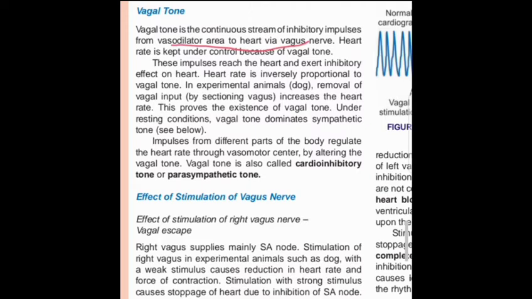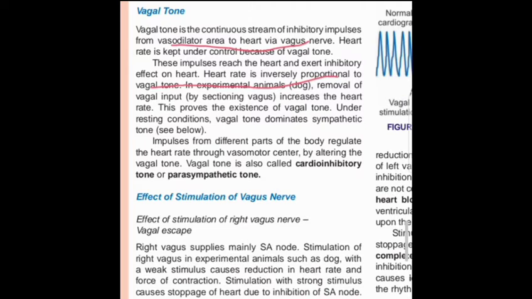So heart rate is inversely proportional to the vagal tone, because heart rate increase is a positive drive of the heart, but the vagal function is inhibitory. So by removing the vagal input, we can see how the increase in heart rate occurs.